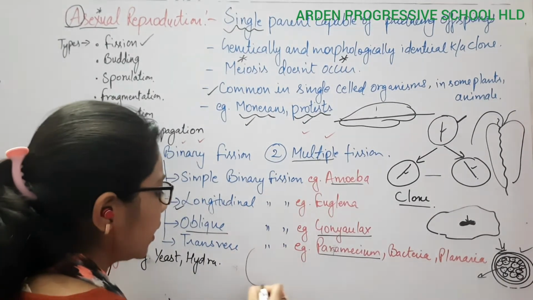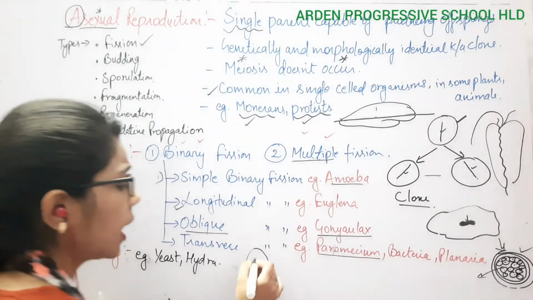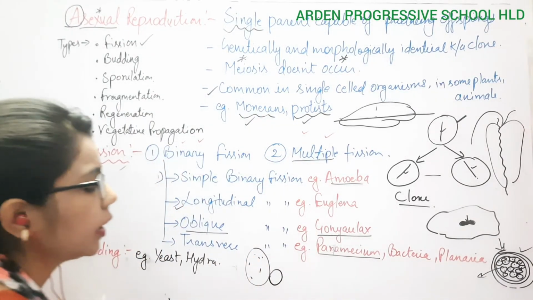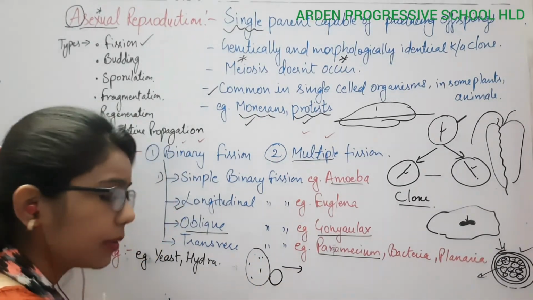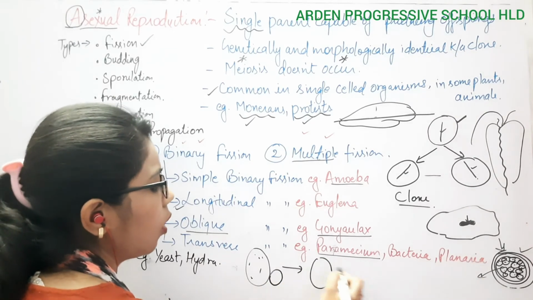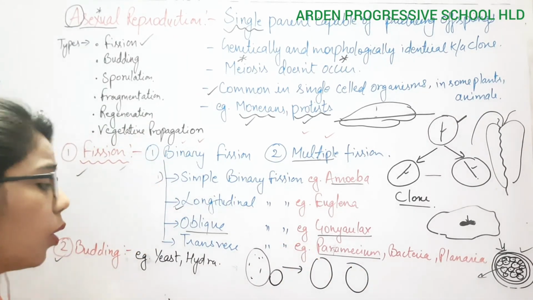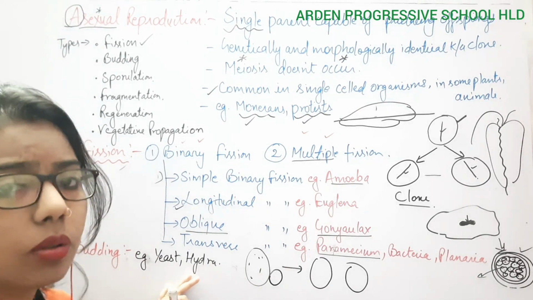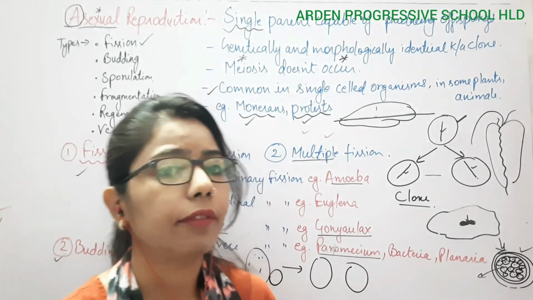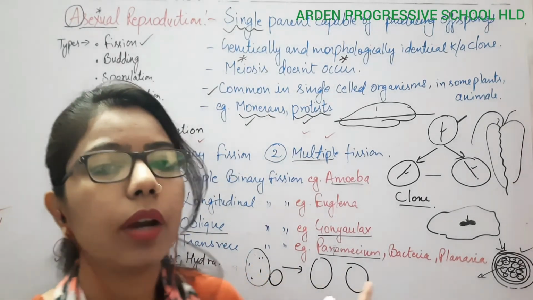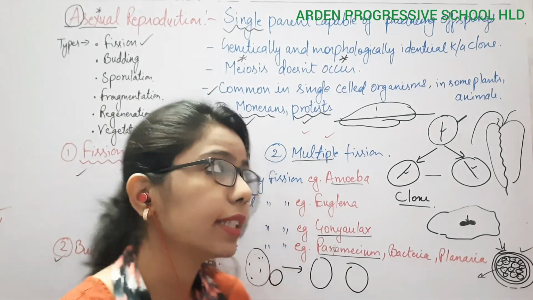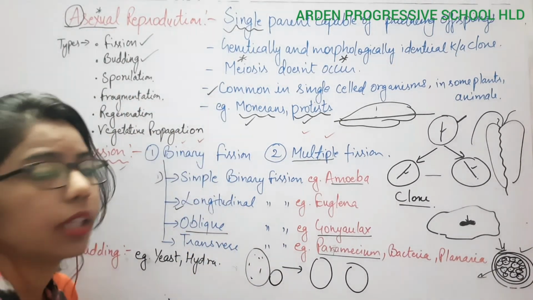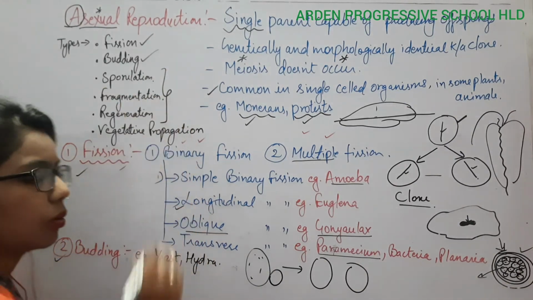For example, in a yeast cell, there is formation of a bud at the base of the parent individual. After some time when it matures, it forms daughter yeast cells. The same happens in the case of Hydra. A bud forms, and when it detaches, it forms a new Hydra. So these are the types of asexual reproduction, and we have completed only two. In the next class we will study some more types of asexual reproduction.